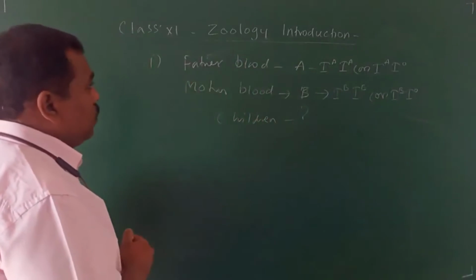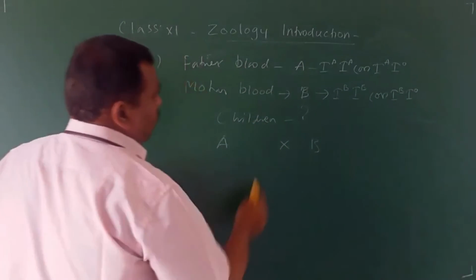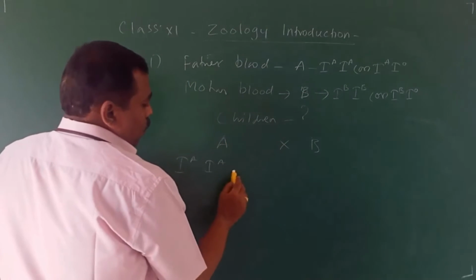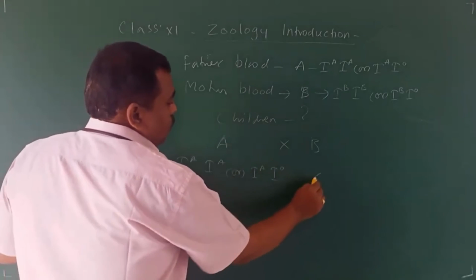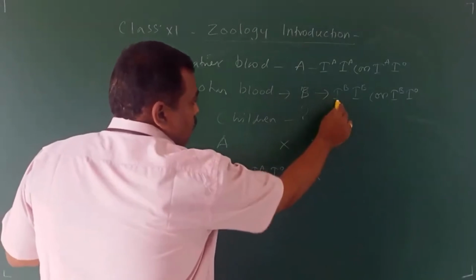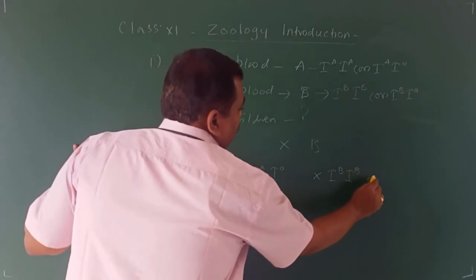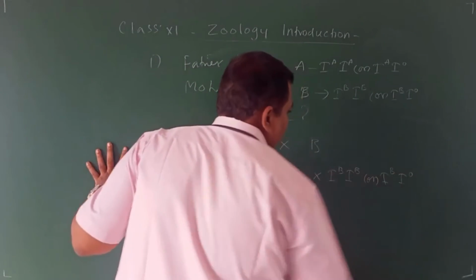For example, A blood group cross B blood group. A blood group: IAIA, otherwise IAIO. B blood group possible genotype: IBIB, otherwise IBIO.